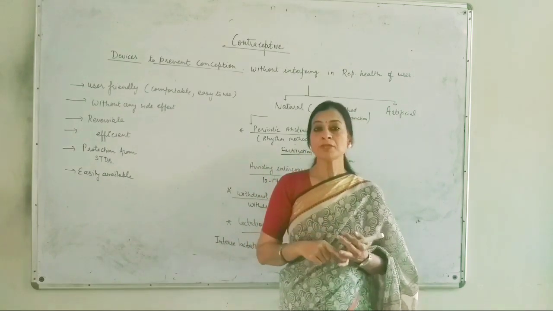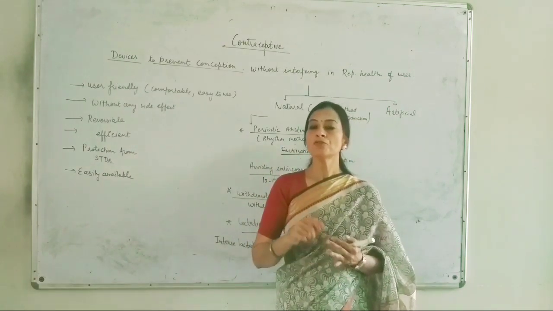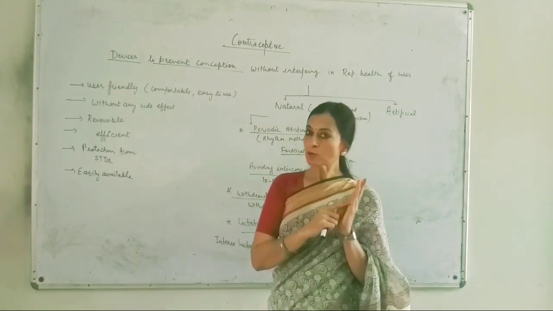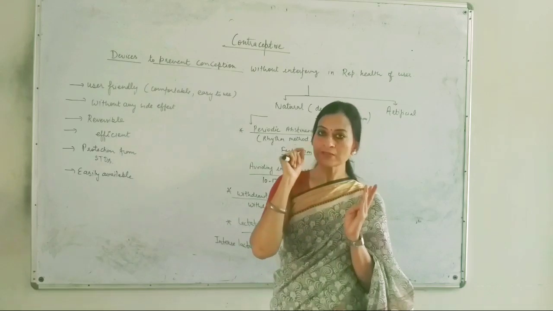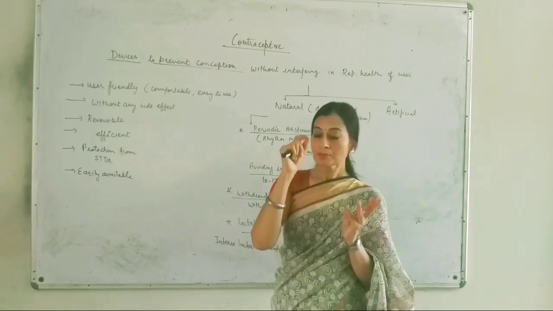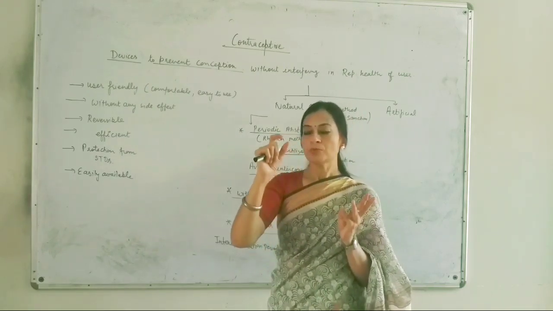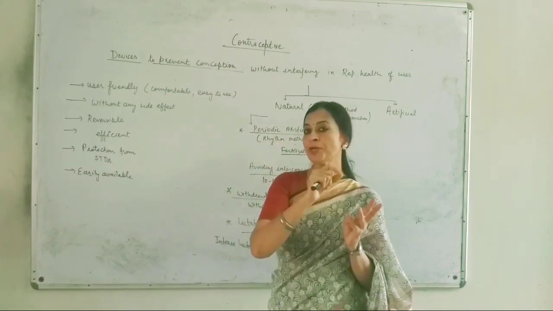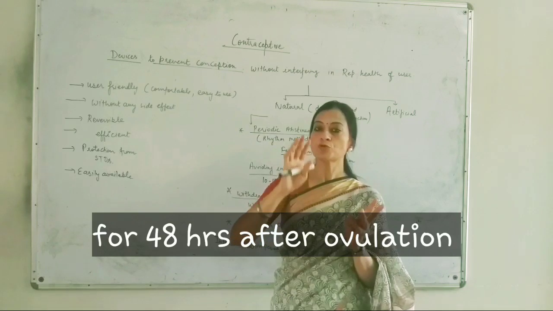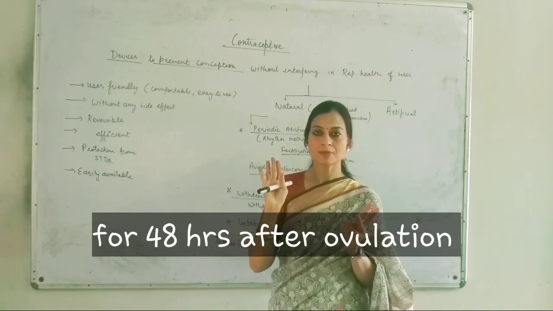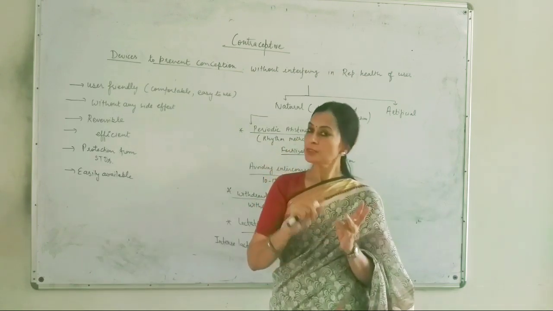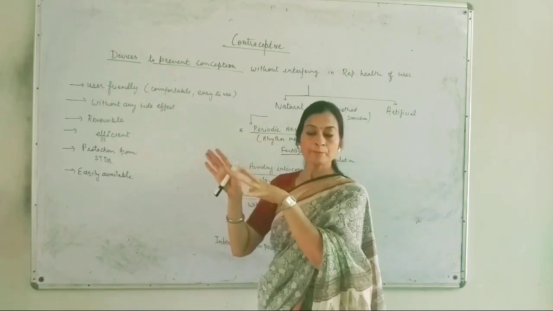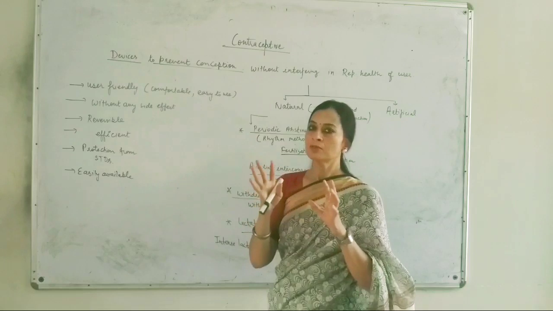So we have to keep in mind the 14th day of the menstrual cycle. This is the first thing, that the ovulation period is the 14th day. Second, this ovum or secondary oocyte will remain in the fallopian tube after ovulation for 48 hours. The 48 hour period is for this ovum to be there, and after that it will degenerate.